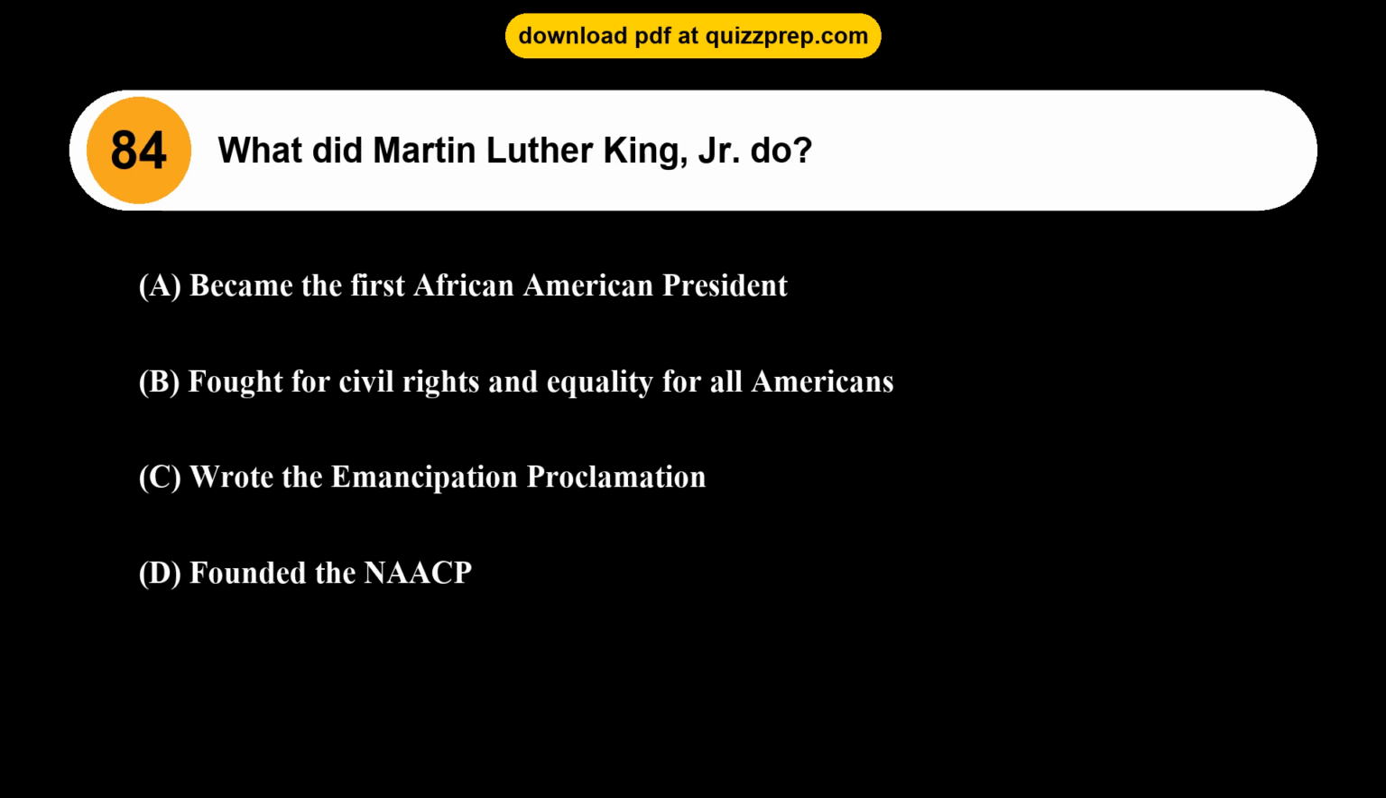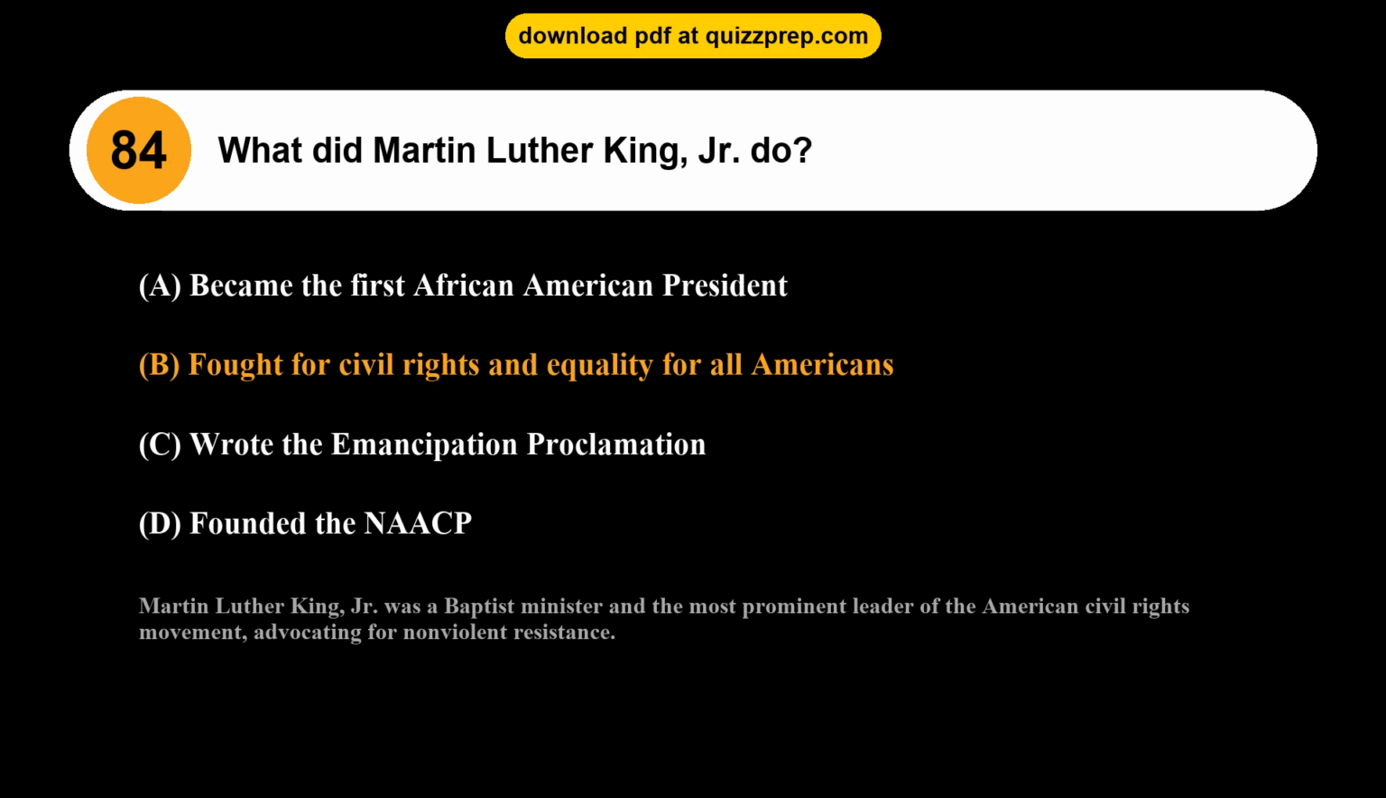Question 84. What did Martin Luther King, Jr. do? Option A, became the first African American president. Option B, fought for civil rights and equality for all Americans. Option C, wrote the Emancipation Proclamation. Option D, founded the NAACP. The correct answer is option B, fought for civil rights and equality for all Americans. Martin Luther King, Jr. was a Baptist minister and the most prominent leader of the American civil rights movement, advocating for nonviolent resistance.